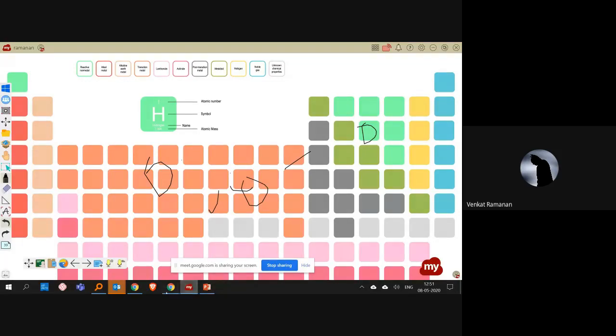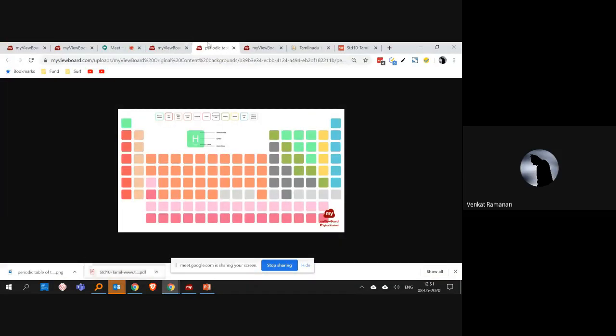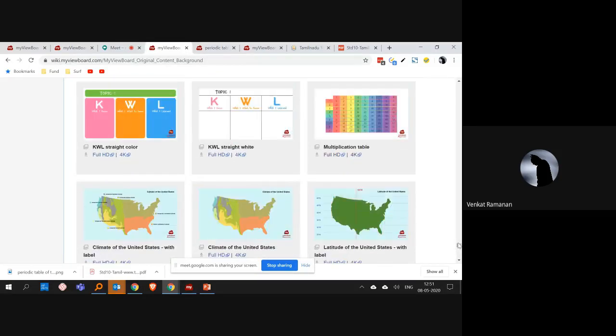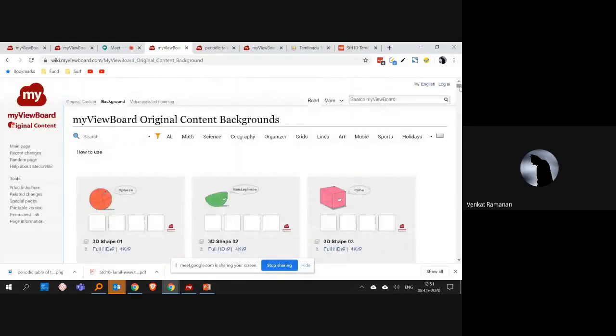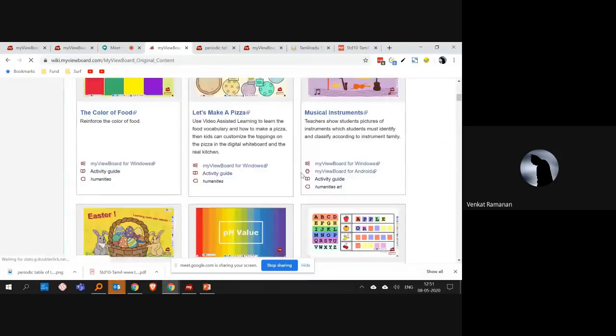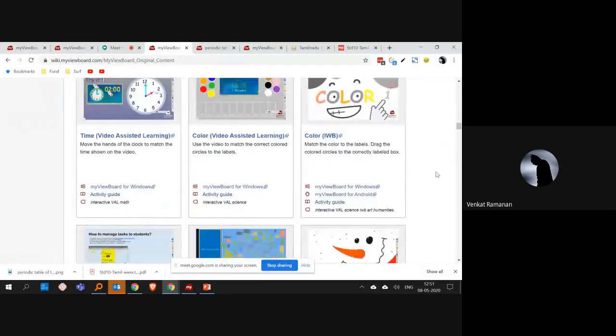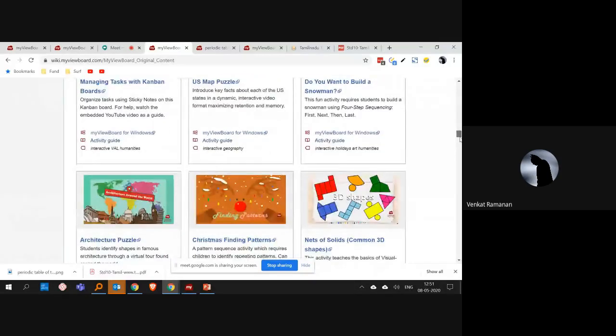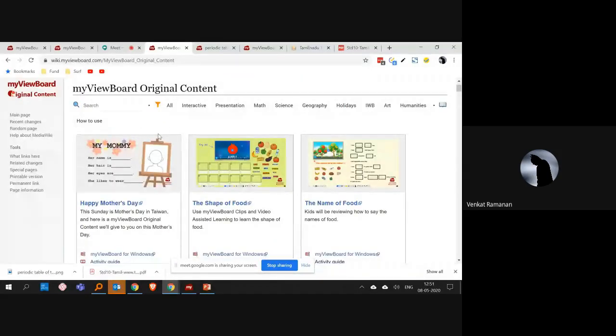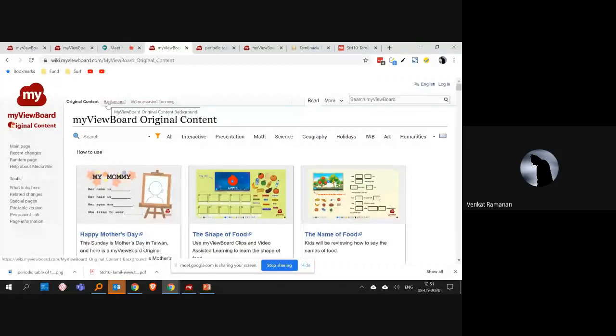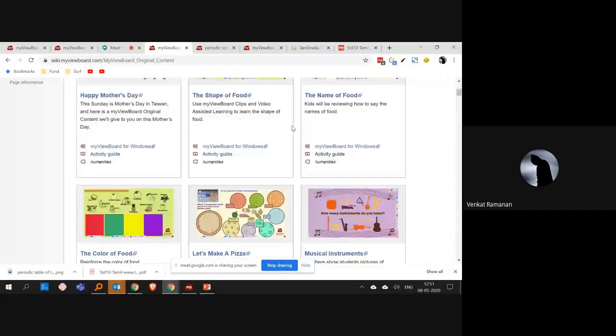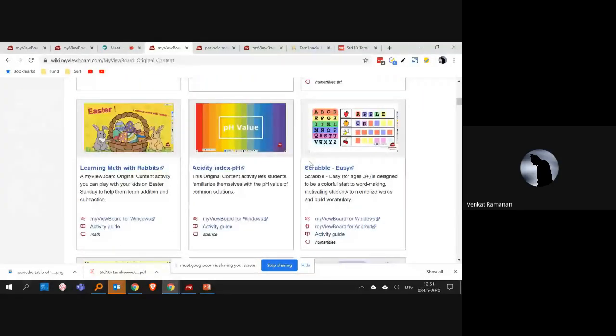So the idea is this My Viewboard, you have a lot of original content for different subjects. As a teacher, you can just go and search for your subject and you can download the content and start using it. This saves a lot of time. So there are two sections to it. One is original content and the other one is original backgrounds. So you can download either of these two and start saving a lot of your time in preparing.